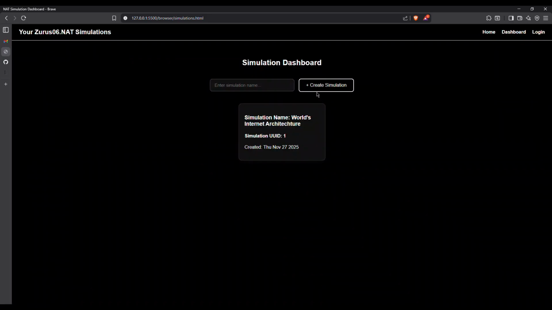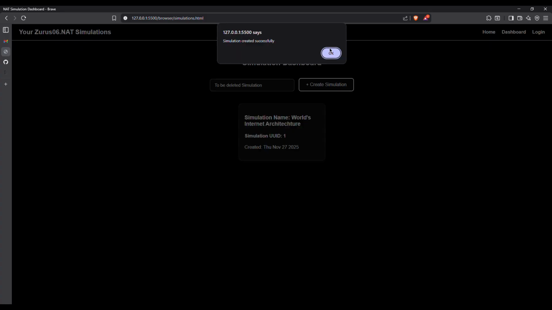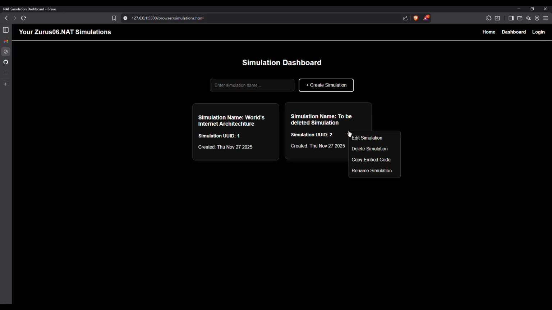You can now exit. So now next to show is deleting. Deleting, there's nothing fun there. If I just click on delete, it deletes. Like, it's that simple. I don't want to delete it because I did some work in it. Well, let's just create another one, just a to-be-deleted simulation. Yeah, and then we create that simulation, just created successfully, and then we can just delete it for fun.